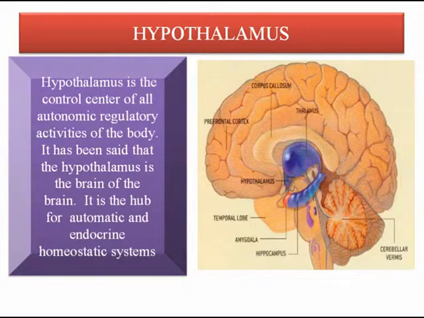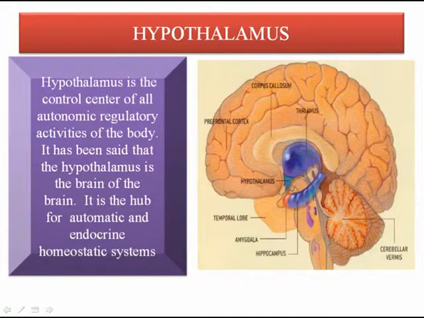The main function of the hypothalamus is homeostasis, that is, maintaining the body's status quo. The hypothalamus is the control center of all autonomic regulatory activities of the body. It has been said that the hypothalamus is the brain of the brain. It is a hub for autonomic and endocrine homeostatic systems. It is almond-like in shape.